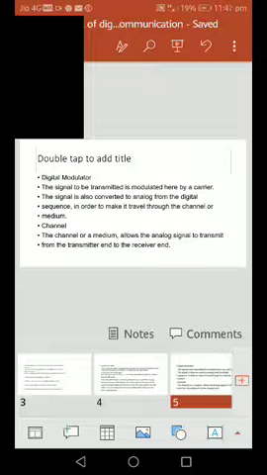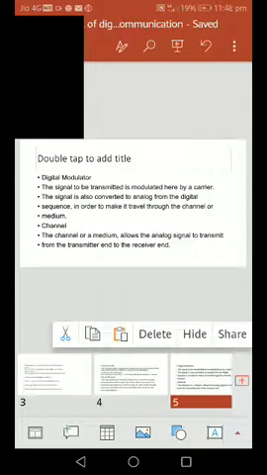The next block is the channel. The channel is the physical medium. Physically you cannot transmit the digital signal, so analog signals are transmitted from the transmitting end to the receiving end. Most channels add noise, unwanted signals, some distortion and interference. These are all the transmitting end; then we go to the receiving end.